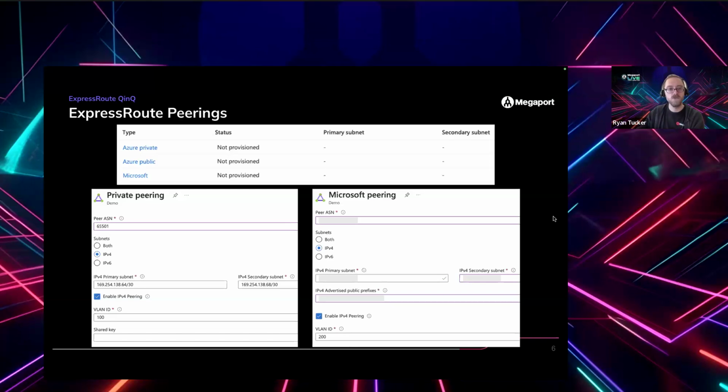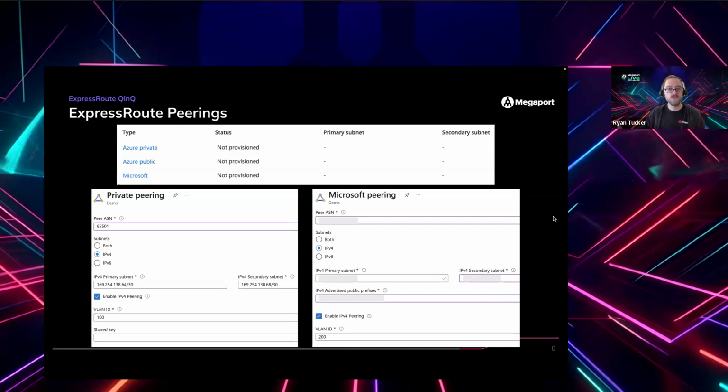It's not actually used anymore. So realistically going forwards, you'll either use private peering and/or Microsoft peering. Private peering is what allows you to create a network connection to an ExpressRoute gateway into your VNets or into your vWAN. So it's connecting to your private resources using private routing. So you've got that private path.